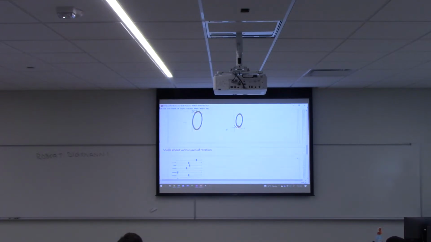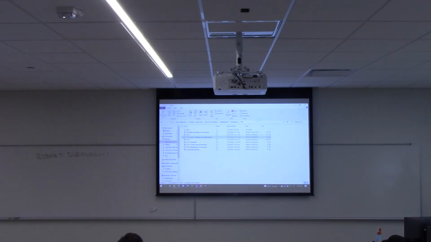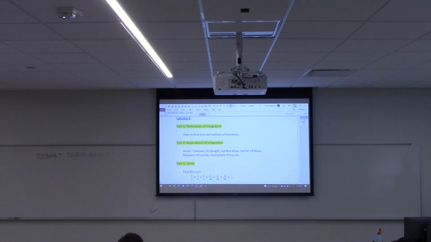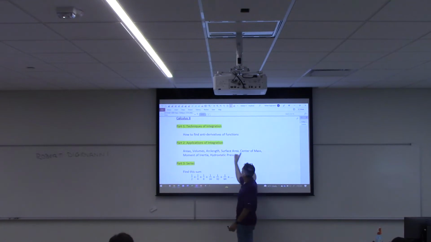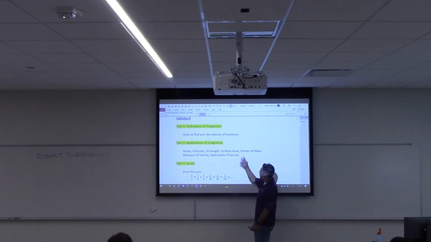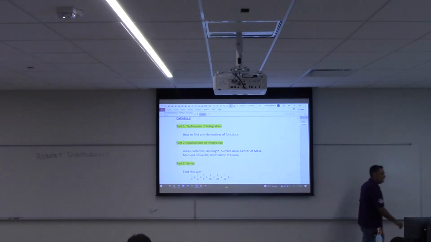Yeah, I won't get into that. So we're going to do areas, volumes, then we're going to talk about arc lengths, surface areas, centers of mass, moments of inertia, hydrostatic pressure. So the last 3 there, center of mass, moment of inertia, hydrostatic, those are all specific applications of antiderivatives or integration. So, you know, we'll do that. And that's the second third of the course.